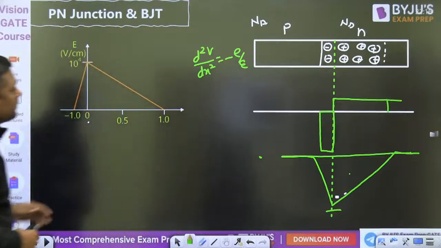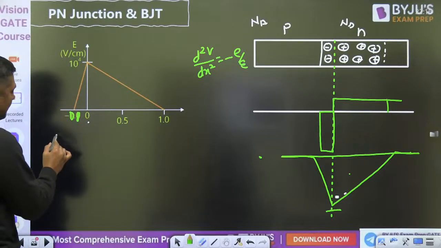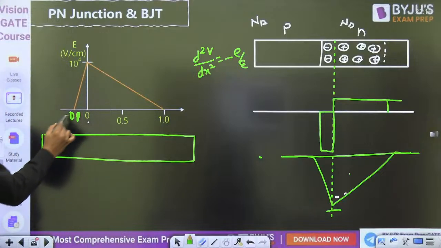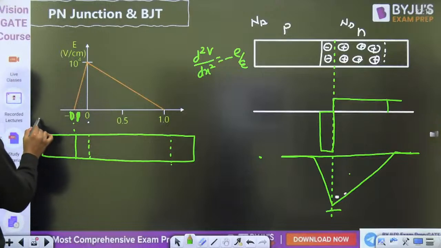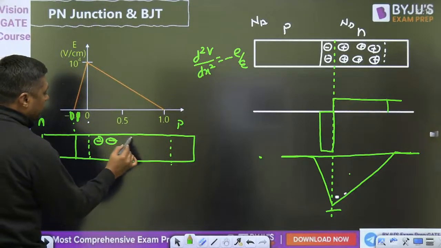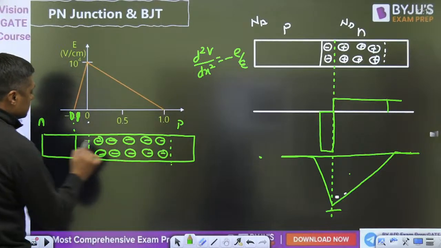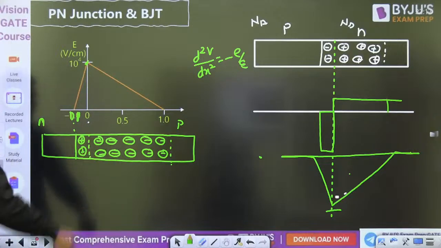It is just opposite. Means on the left side we have n type, on the right side we have p type. This is n, this is p type. These all are negative ions. These all are positive ions. So this is the n side, this is the p side, and exactly at the junction we get the maximum electric field, and they are uniformly doped.